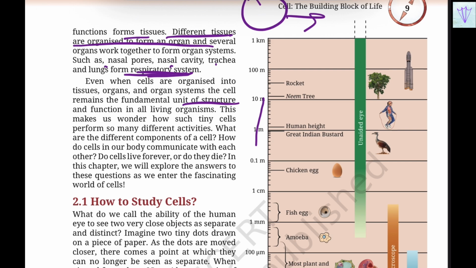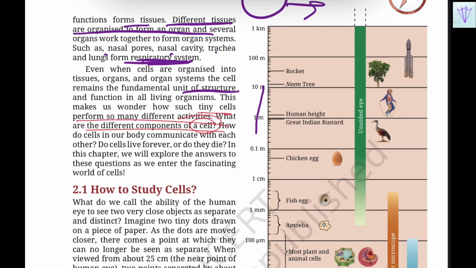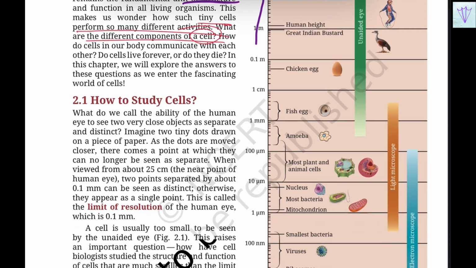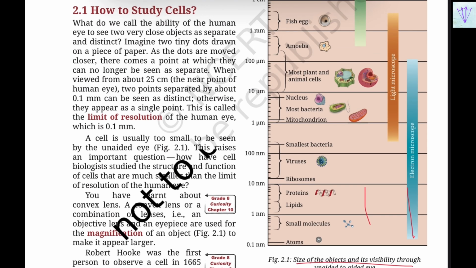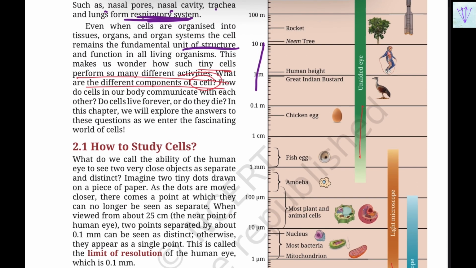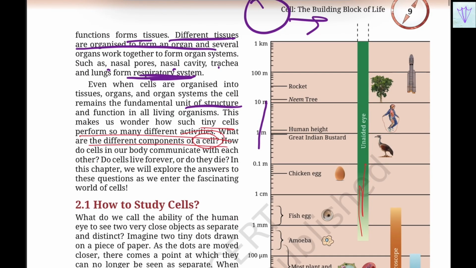So, this makes us wonder how such tiny cells perform so many different activities and what are the different components of a cell. So, that is all. What is a cell? What are the components? All these things is what we are going to study in this chapter. So, this is the building block of life, and this is all the things, the size of the objects and the visibility through unaided to the aided eye. So we can see all these things. Here we need an electron microscope, and here we need a light microscope to observe this, and this is the unaided eye with which we can observe according to the size of the things.